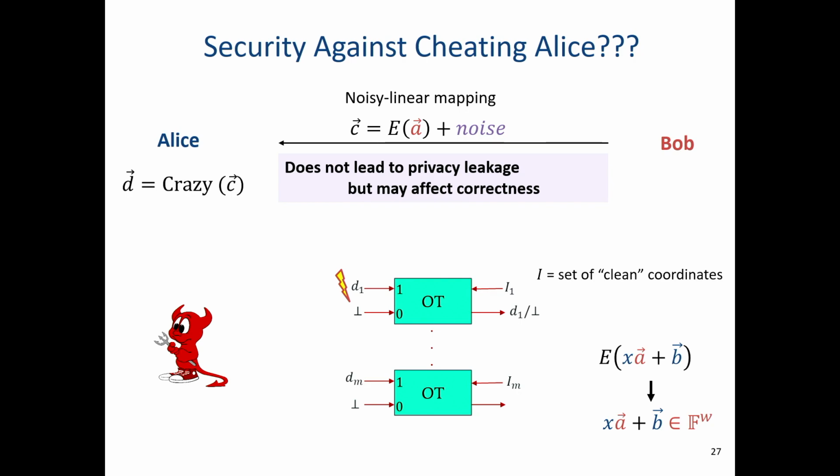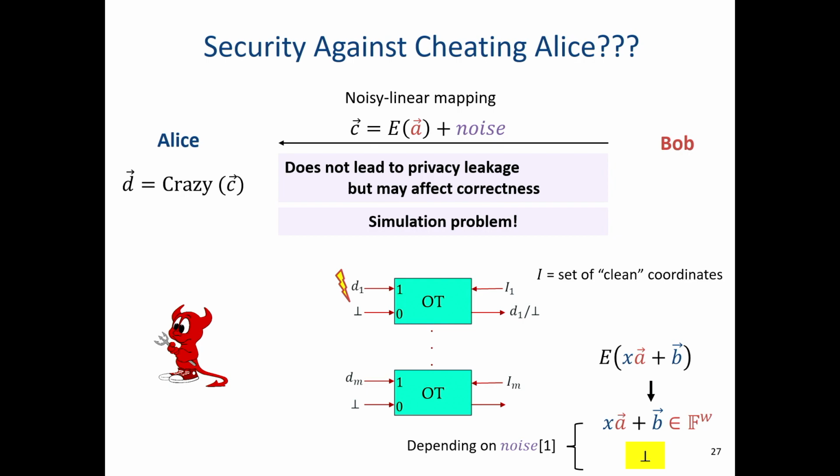All the information goes to Bob, but you can hurt correctness, right? And Bob, if he decides to ask for the first coordinate here, then he will see a noisy element, and will not be able to decode, and he will output bottom, say, abort. Now, this is annoying because this event of outputting bottom depends on the actual noise, right? And when we do the simulation, we don't have access to this noise, and we have a simulation problem.